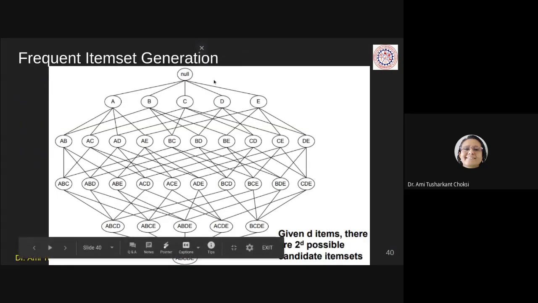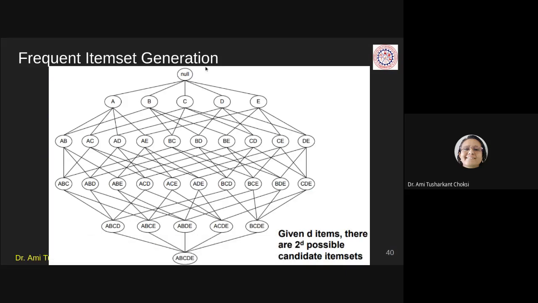So how do we generate the frequent itemsets? Let us see that. First of all, null is there, right? After that, let us say that we have 5 items: A, B, C, D and E. Now, how to proceed further? We combine A and B, A and C, A and D, A and E, and again B and C, B and D, B and E. What did we say?